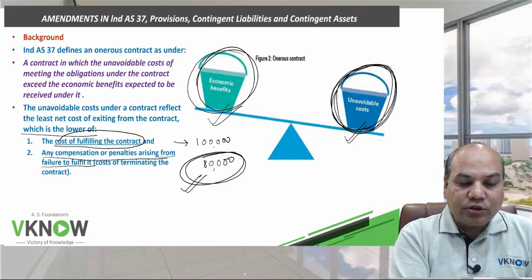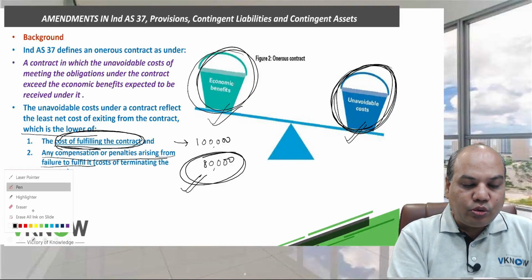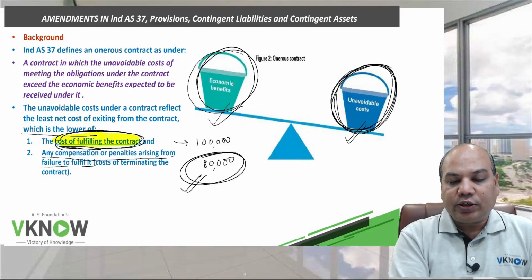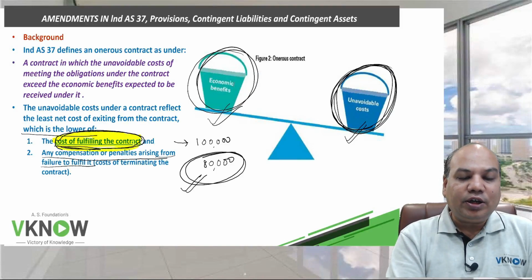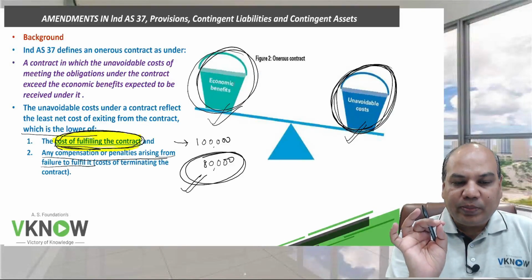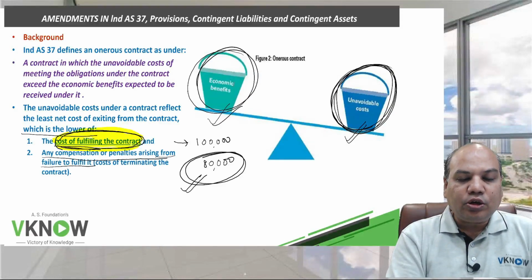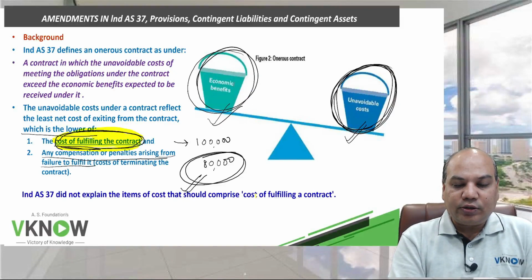But the question now is, in this amendment, what will be included in the cost of fulfilling the contract? This was not explained in detail in Ind AS 37. So the amendment deals with what will be included in the cost of fulfilling the contract.